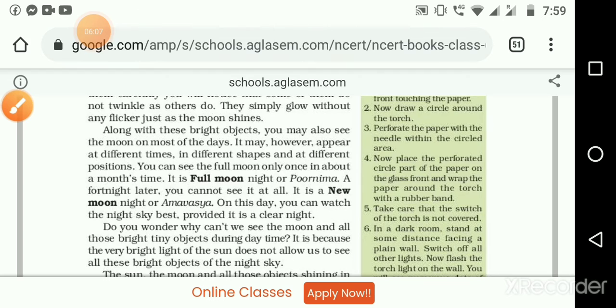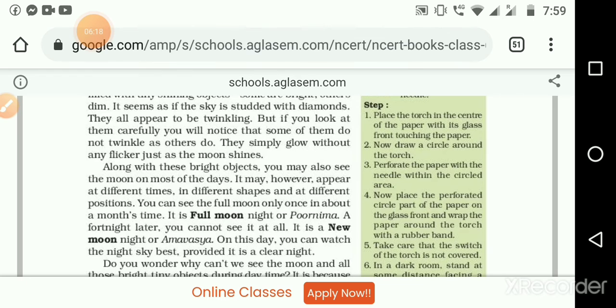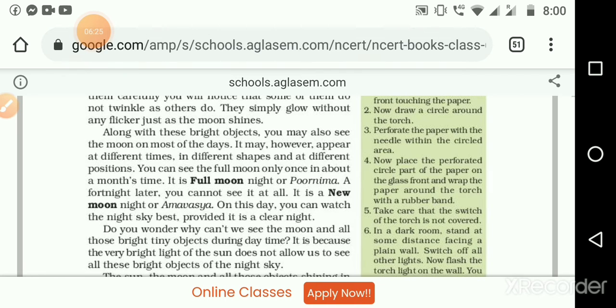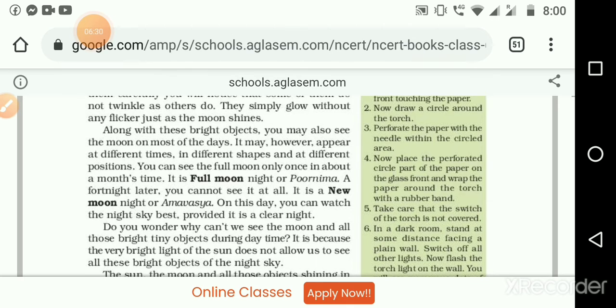If you observe continuously for one month, you can see both changes. It is growing and becoming full moon, and it is decreasing and coming to new moon also. So it appears at different times in different shapes and at different positions. So it is your homework. Again, another homework. Draw the different shapes of the moon for the first 15 days, from new moon to full moon.